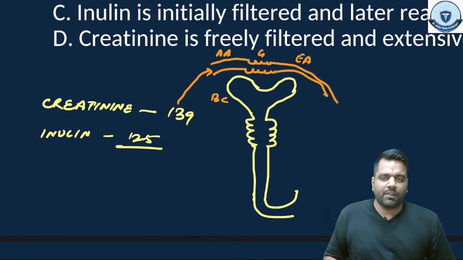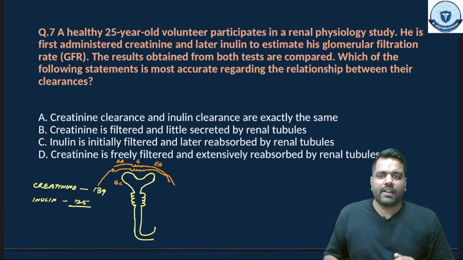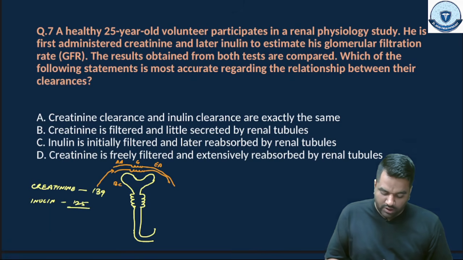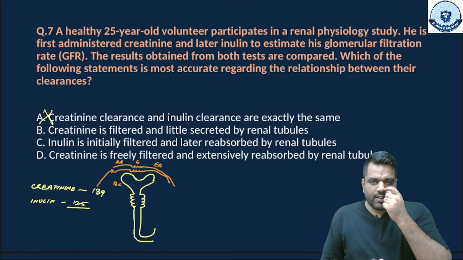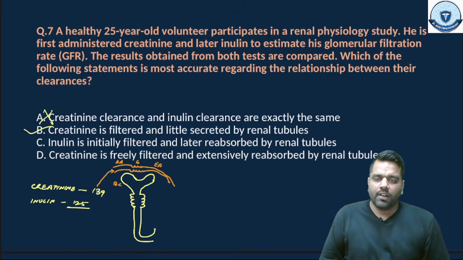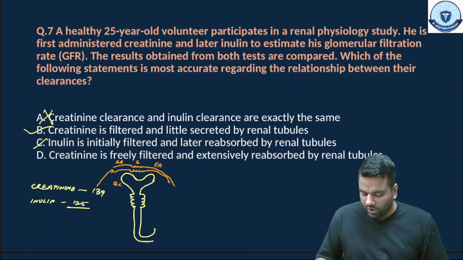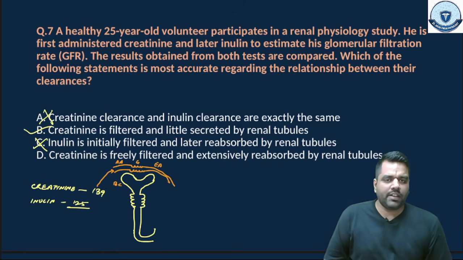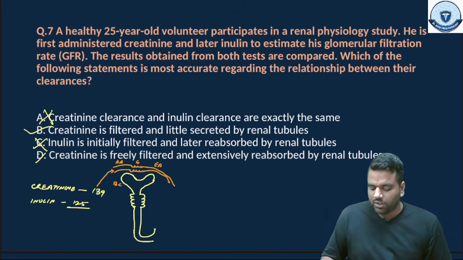So this is the relationship between the creatinine and the inulin. Option A was given: the creatinine clearance and inulin clearance are exactly the same. No, this is not at all a true statement. This is the wrong statement. The creatinine is filtered and a little secreted by the renal tubule. Yes, this is the true statement. Inulin is initially filtered, later it is reabsorbed by the renal tubules. No, it is not reabsorbed, not secreted. And the creatinine is freely filtered and extensively reabsorbed by the renal tubule. No guys, it is secreted by the renal tubule. So this is also a wrong statement.